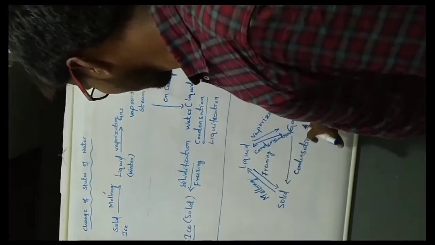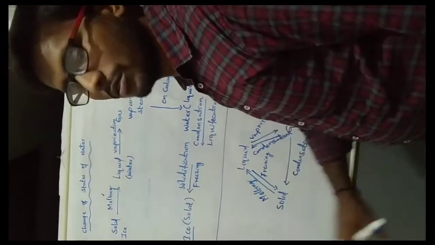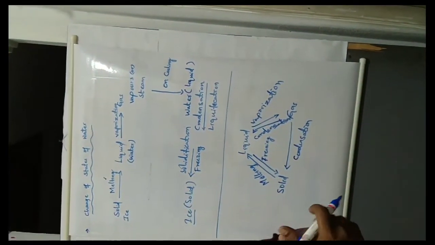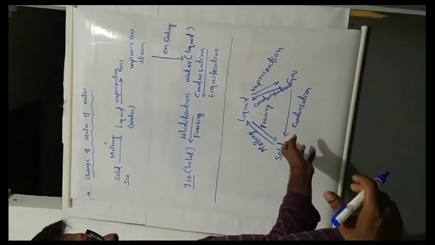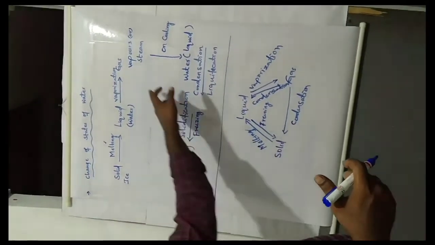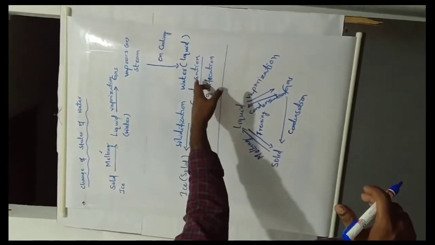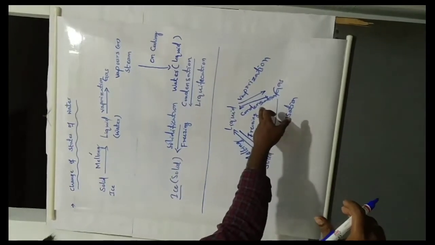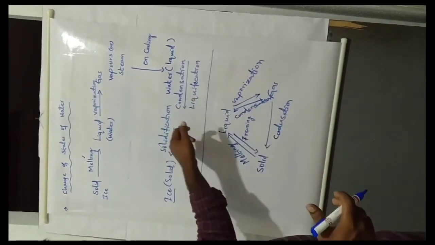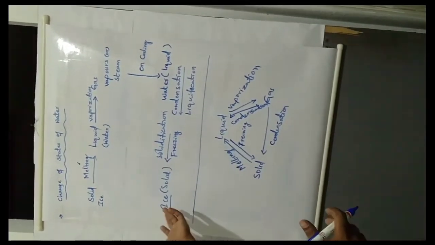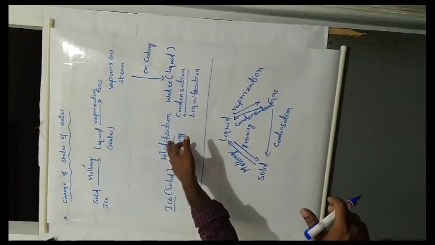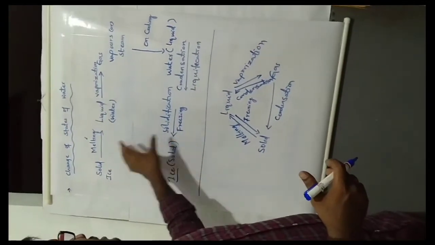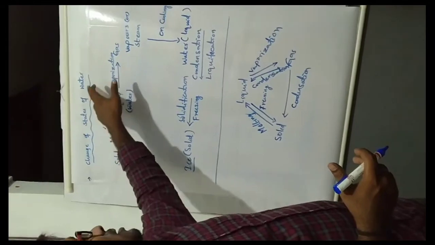Gas on cooling directly changes to liquid state, which is known as condensation. At the same time, liquid changing to solid state is known as solidification or freezing. So these are the main parts of the changes of states of water.